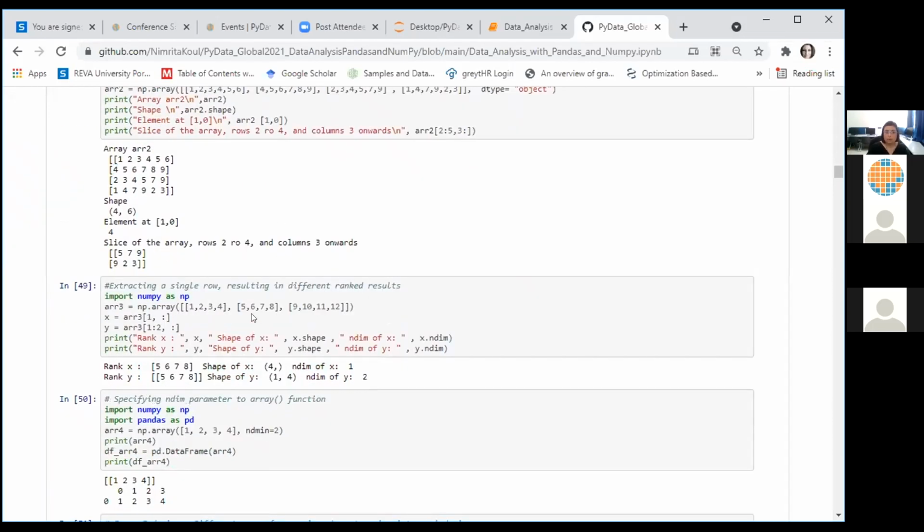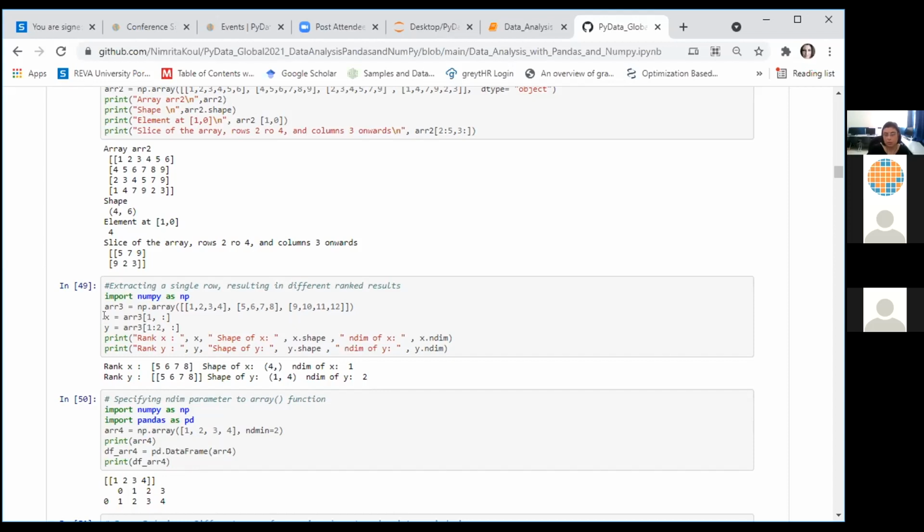So in this case, we are trying to extract a slice of our array. We're just trying to demonstrate the effect of a change in syntax, and how it impacts the return type you get out of the operation. I have created here a two-dimensional array. This array has 3 rows and 4 columns, and I'm interested in extracting just row number 1. Both these lines of code do the same thing. They extract row number 1 for us, but the return types of the two arrays created by these 2 lines of code are totally different.